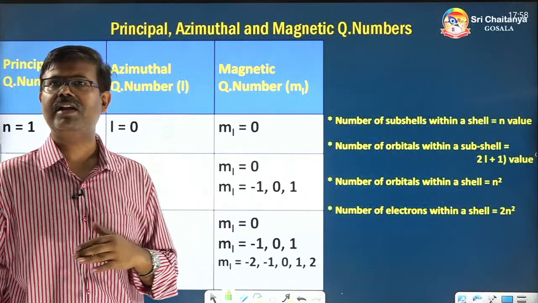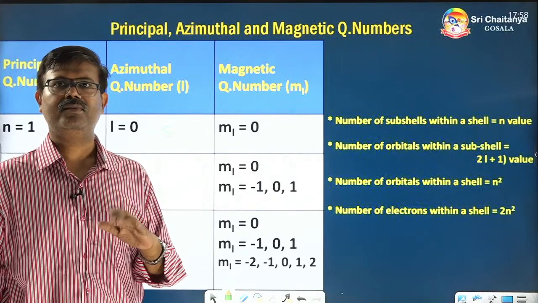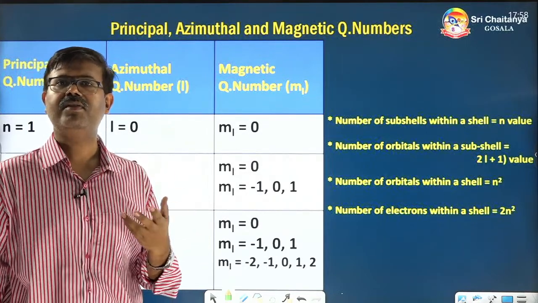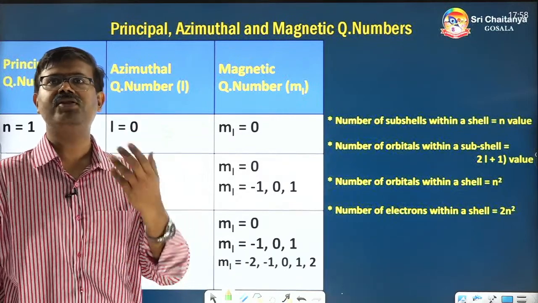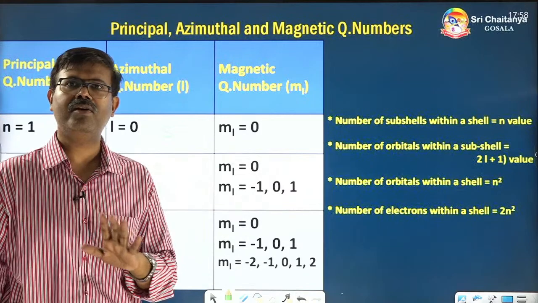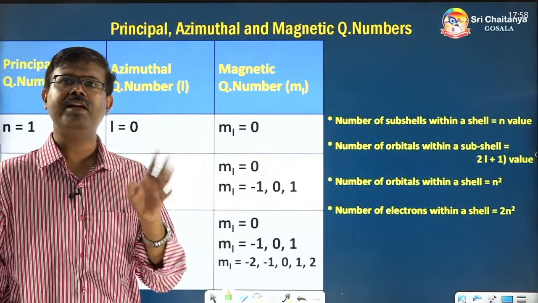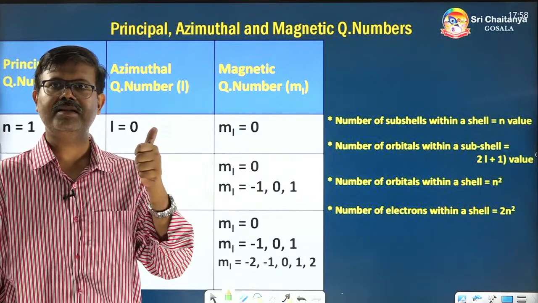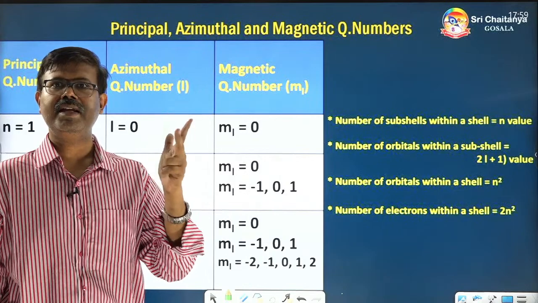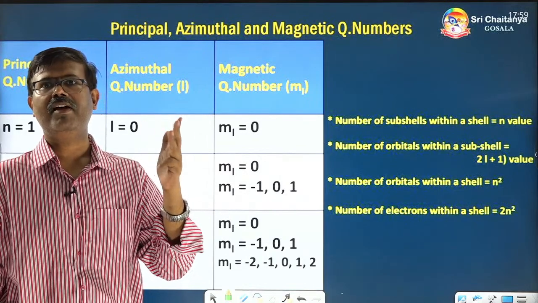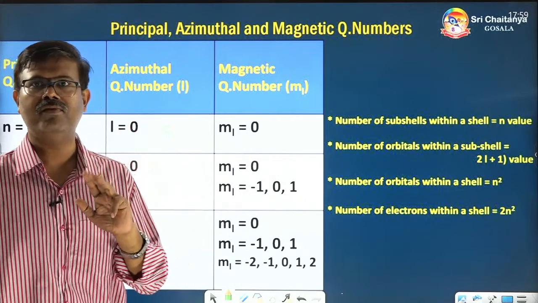So far, among the elements we have, F subshell is the last. If any new elements are discovered in future, then we may go to other alphabets, G, H, like that, but as of now only 4 subshells are dealt with for any element in the periodic table: S, L equal to 0; P, L equal to 1; D, L equal to 2; F, L equal to 3.